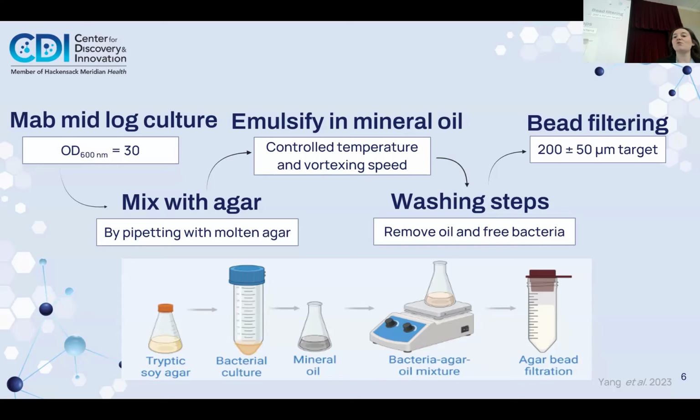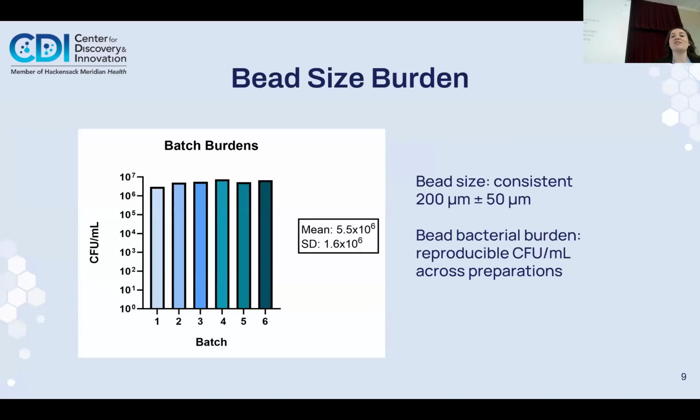Once we had a clean sample of only agar beads, we filtered them to achieve the target size of 150 to 250 micrometers. We then tested 6 different batches of beads that were made. These results show a reproducible bead preparation across multiple trial runs. We modified the previous studies to minimize the variability of bead size by adding multiple washing steps, decreasing centrifugation speed and time, and we confirmed sizes across all trial runs were consistent.